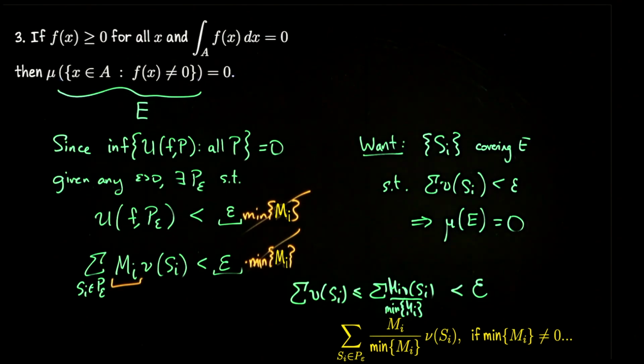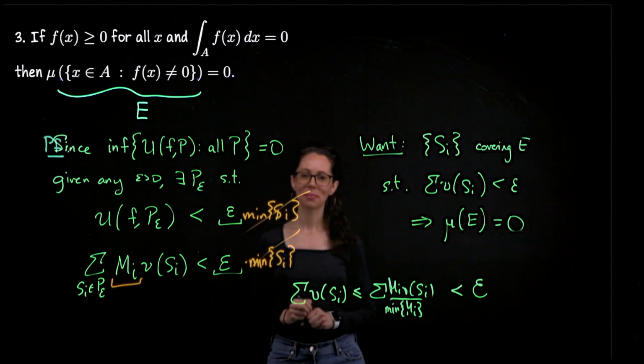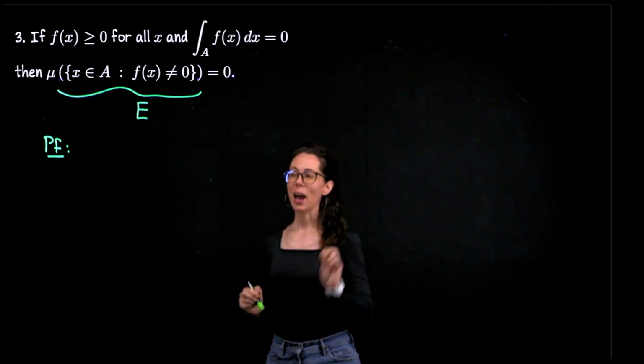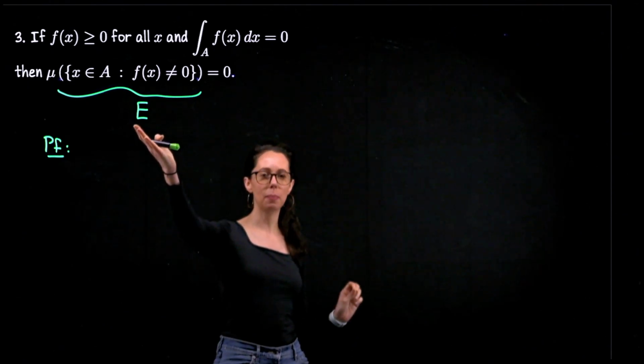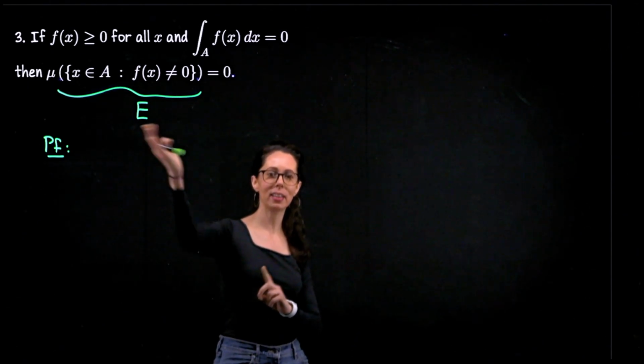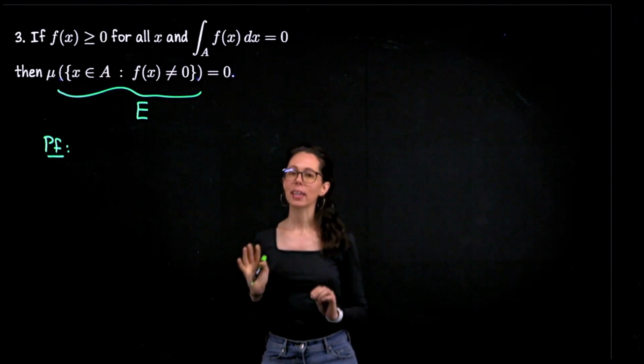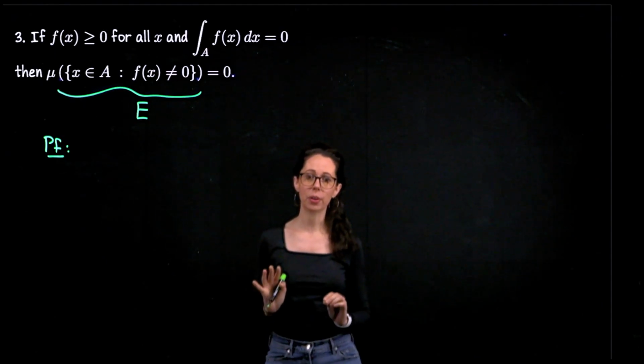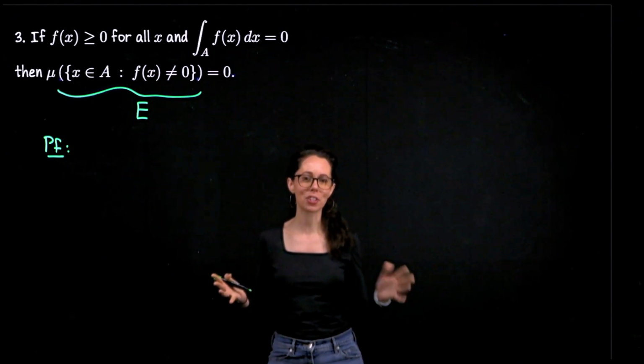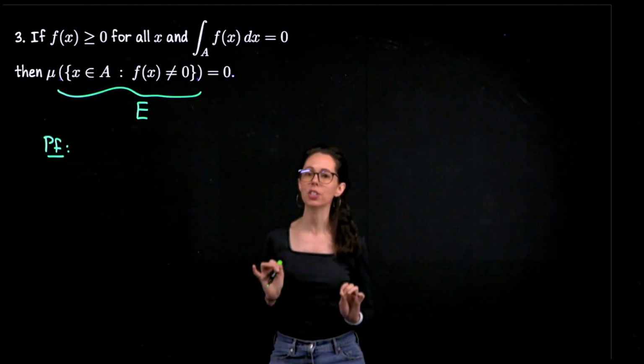Here's the proof. I'm not going to show that this set E has measure 0 by looking at this set exactly as it's written. Instead, we are going to think of E as a countable union of measure 0 sets. We have to show those sets have measure 0, but it's a lot easier than working with E directly.